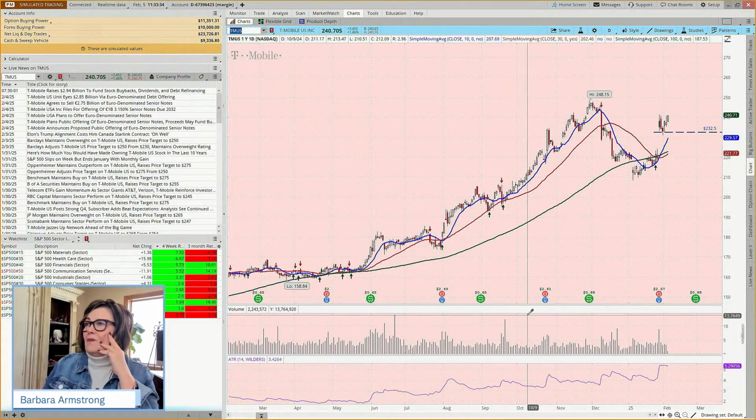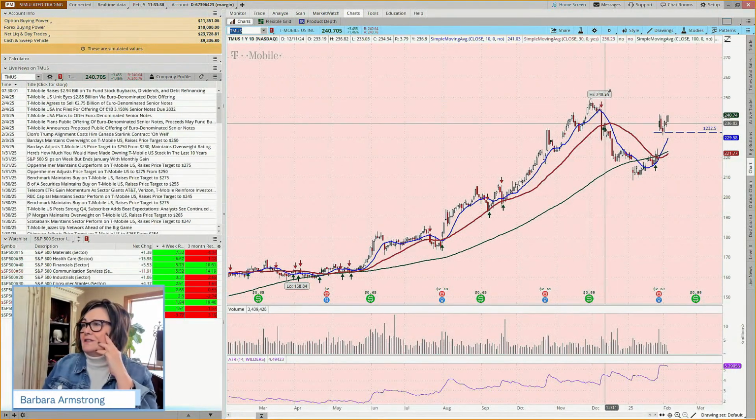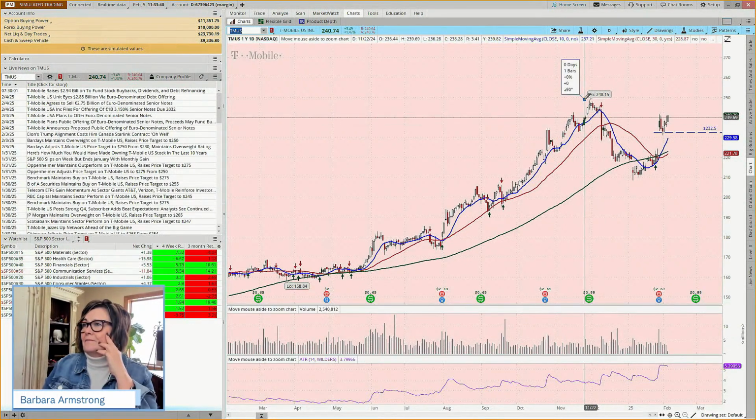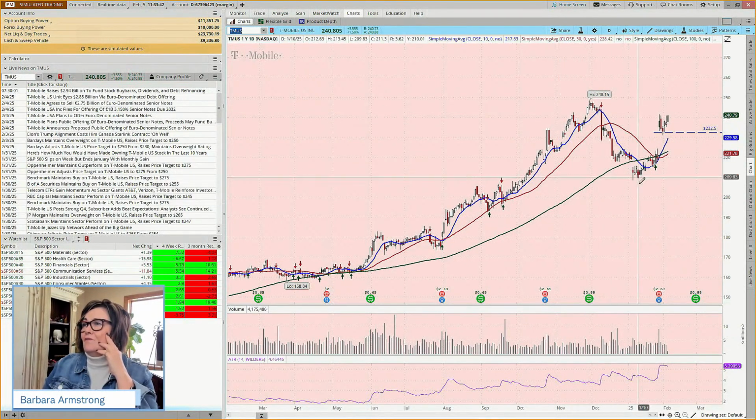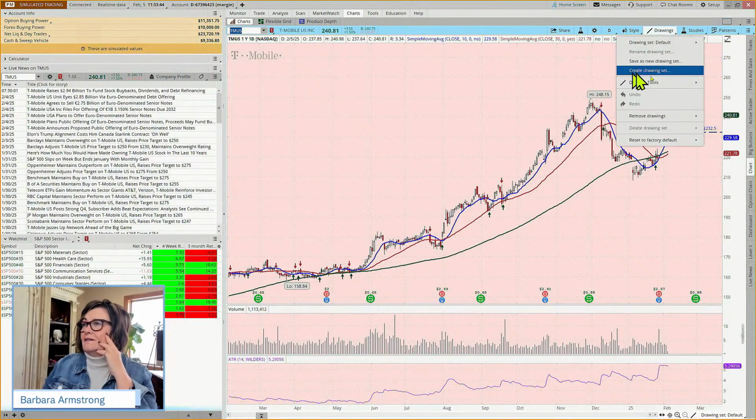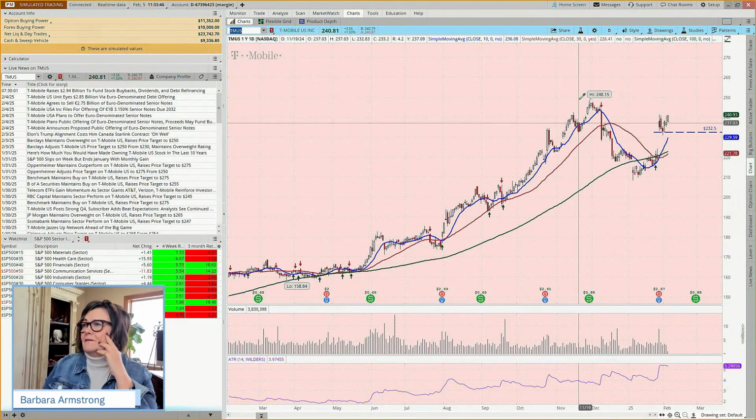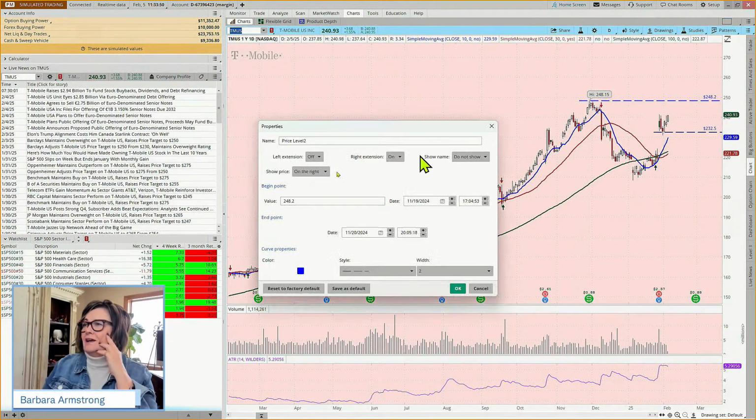And what might we put as a target? What if we put the previous high around this 248? That would be called a swing target. So what if we came up here to 248 and we made this our swing target?